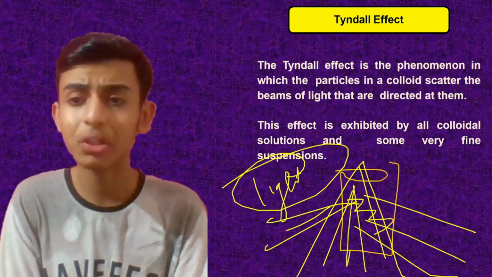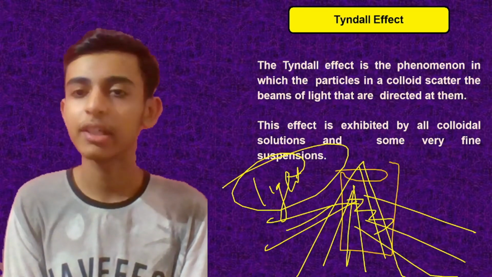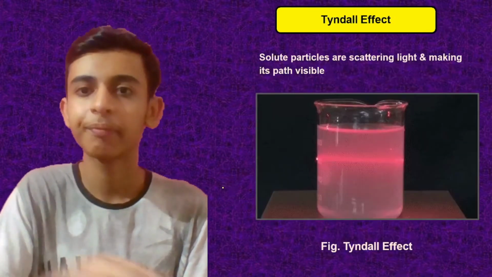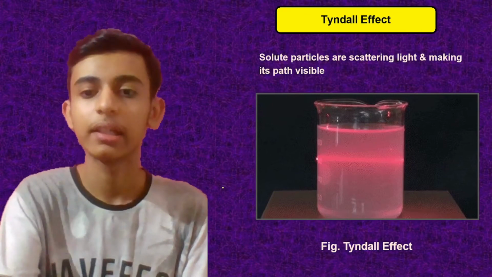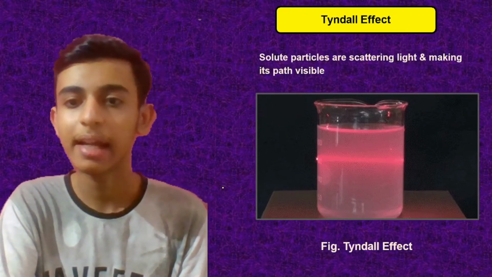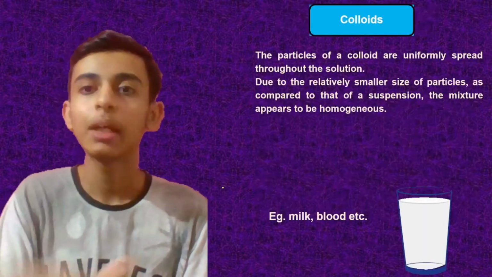This effect is exhibited by all colloidal solutions and some very fine suspensions. So the Tyndall effect is this. Easy. Solute particles are scattering light and making its path visible. See, you're able to see in the figure that the light's path is visible over here. See the light's path. Okay, now moving on to colloids.